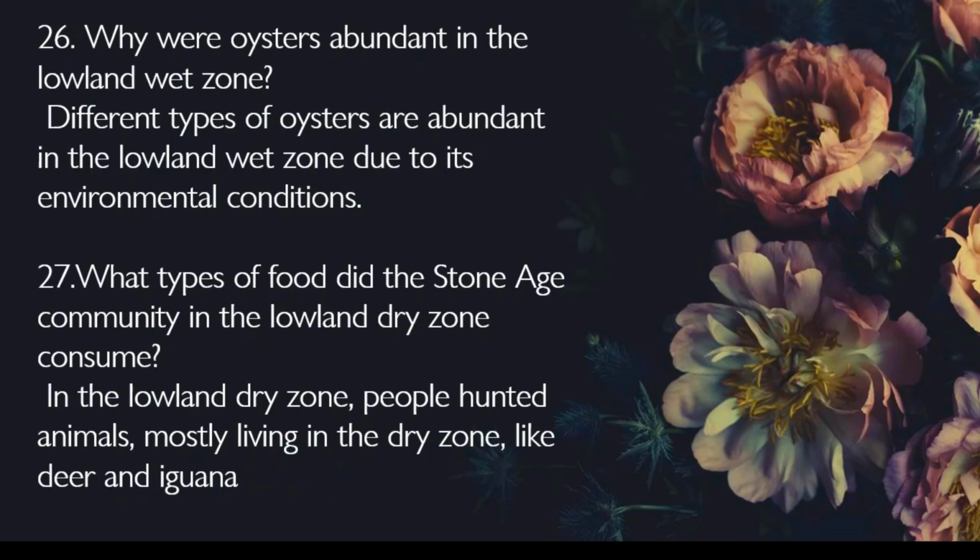Why were oysters abundant in the lowland wet zone? Different types of oysters are abundant in the lowland wet zone due to its environmental conditions. What types of food did the Stone Age community in the lowland dry zone consume? In the lowland dry zone, people hunted animals, mostly living in the dry zone, like deer and iguana.